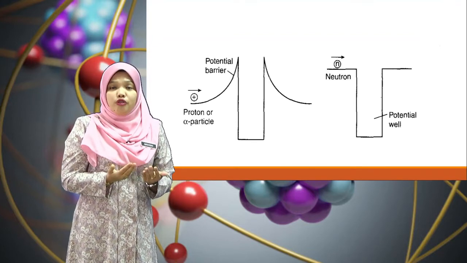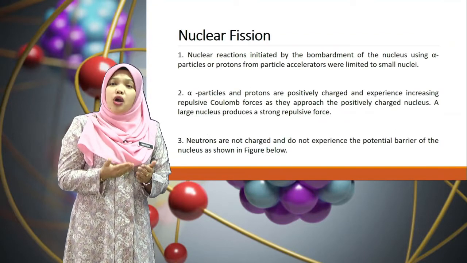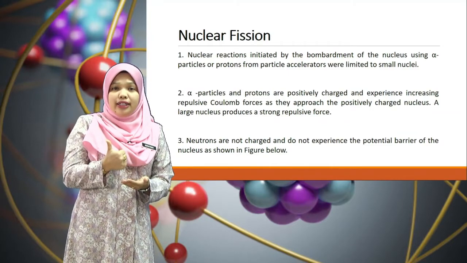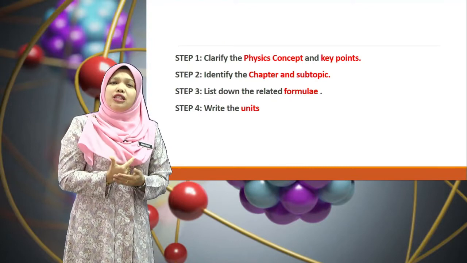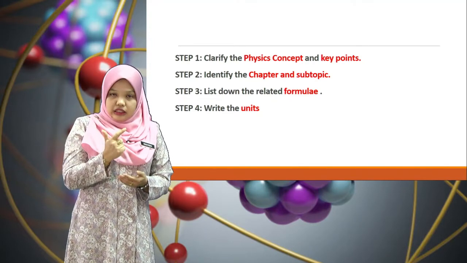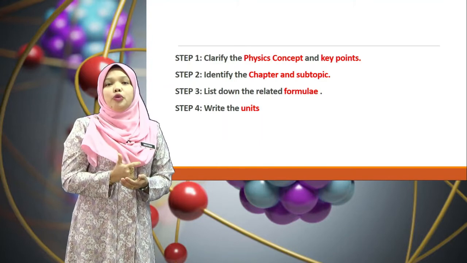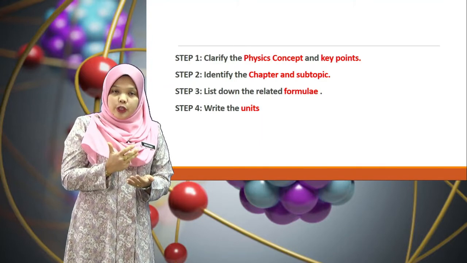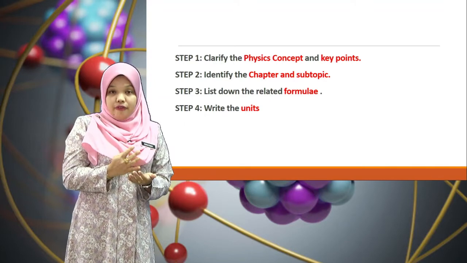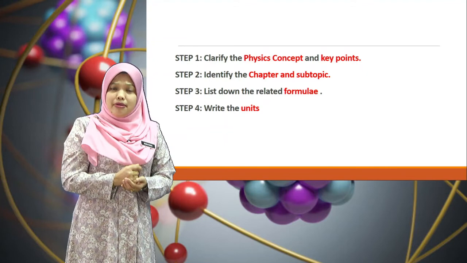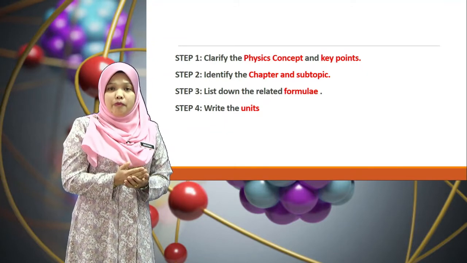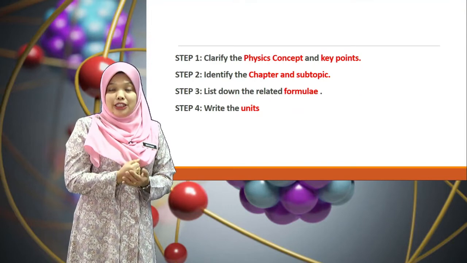So, let us identify the best way to cope and master the question. We should focus on what the question needs from us. I have listed 4 steps here that you can follow. Step number 1, clarify the physics concept and the key point related to the question. Step 2, identify the subject and the subtopic related. Step 3, list down the related formula. And step 4, write the units. Remember, my dear students, most students lose marks during the exam because of the unit. So please take notes.